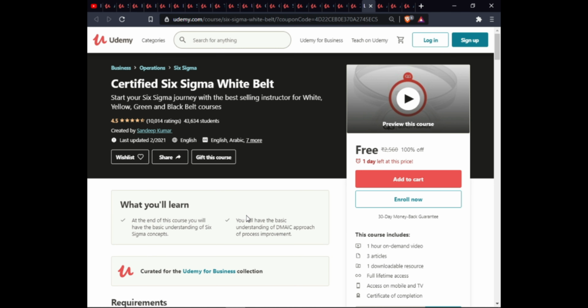The next course is Certified Six Sigma White Belt. In this course, at the end, you will learn basic concept for understanding of Six Sigma concept. You will have the basic understanding of DMAIC approach for process improvement. This course includes 1 hour on-demand video, 3 articles, 1 downloadable resource, full lifetime access on mobile and TV, and certification on completion.